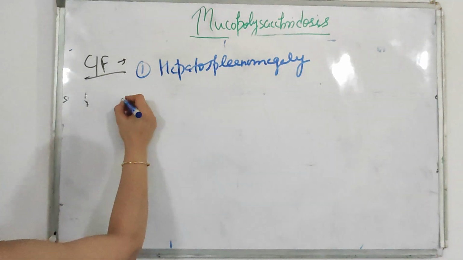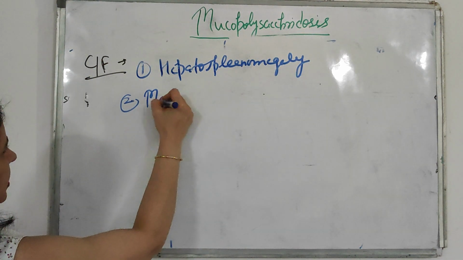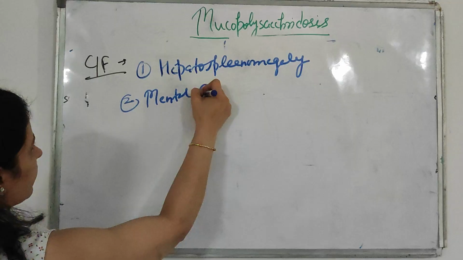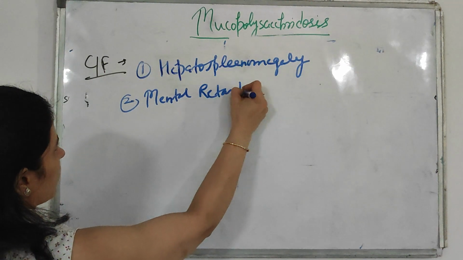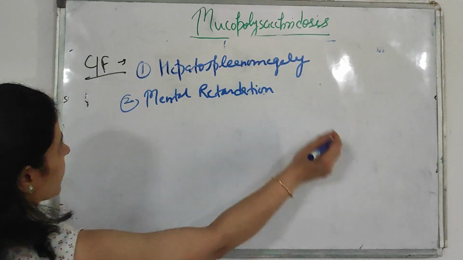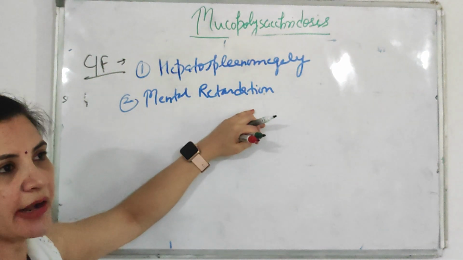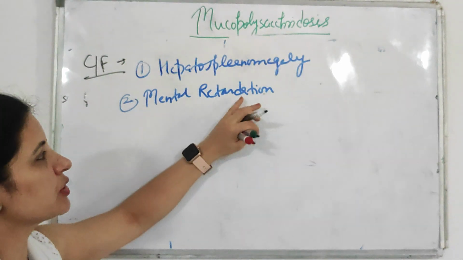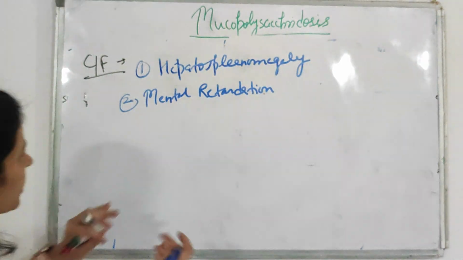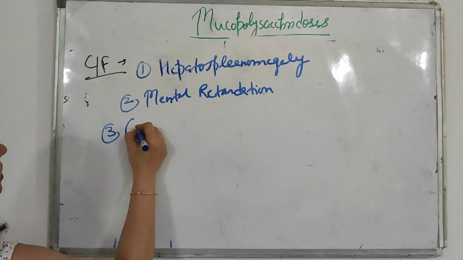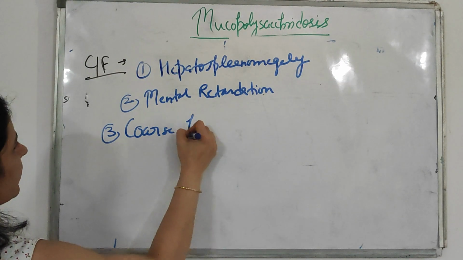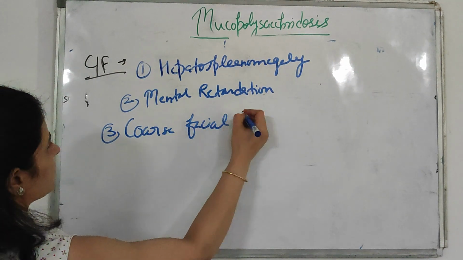Okay. Second is mental retardation. Patients present with mental retardation. The same reason: excessive mucopolysaccharides get accumulated in the nervous system and start damaging your neurons, so patients present with mental retardation. Third is coarse facial features.